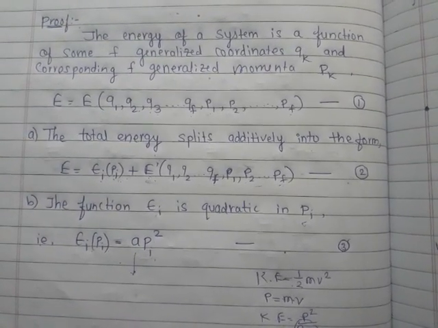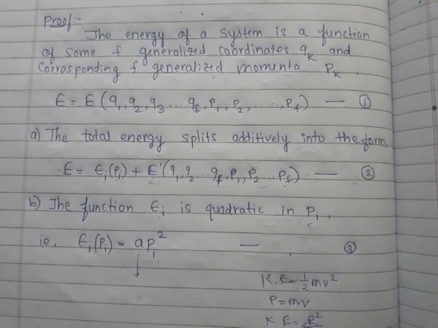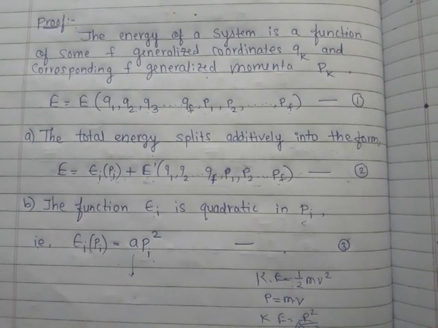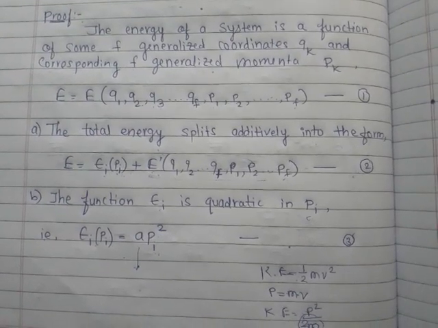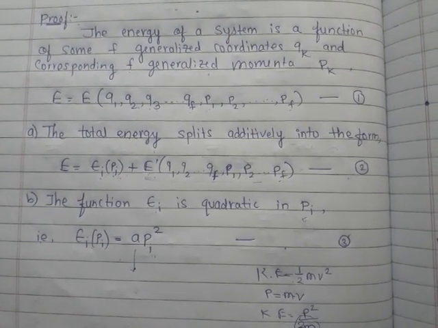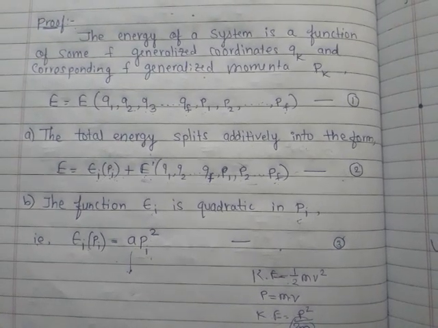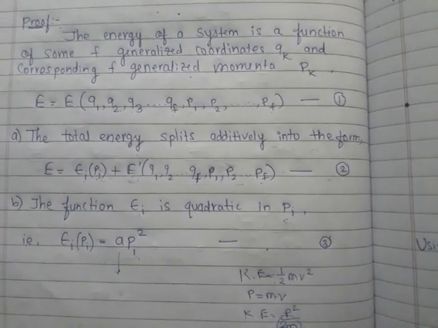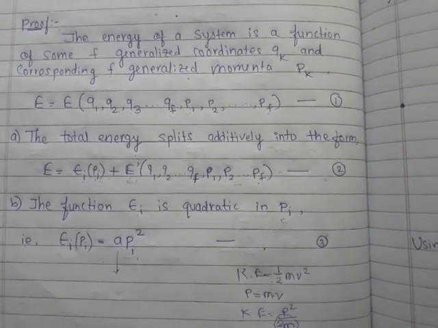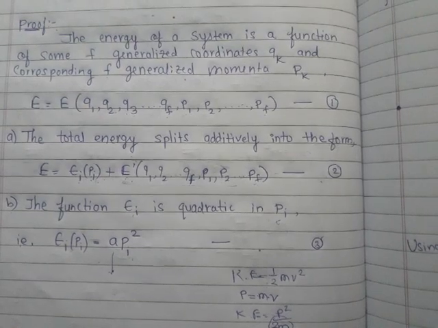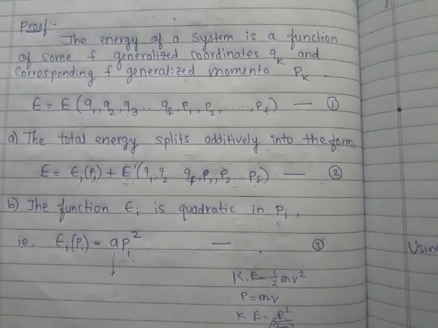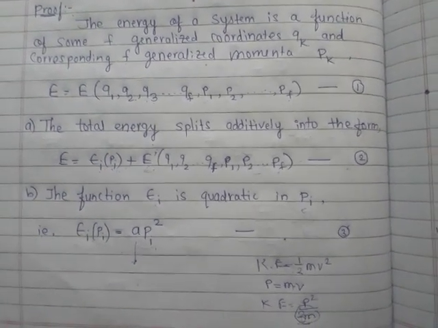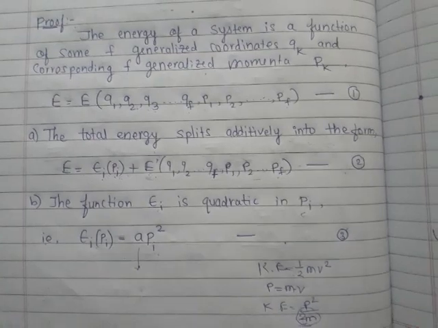The energy of a system is a function of some f generalized coordinates qk and corresponding f generalized momenta pk. We will consider here that the number of degrees of freedom is f. So E is a function of q1, q2, q3 up to qf, p1, p2, p3 and up to pf. So this is our first equation, and then we'll make two assumptions.